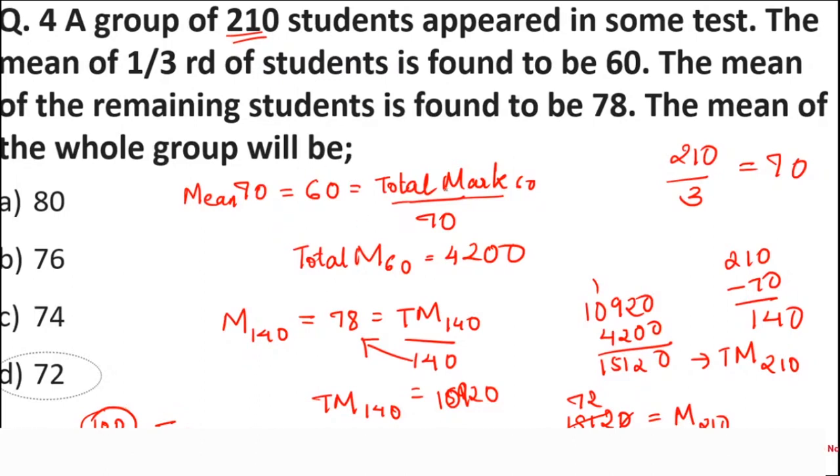I took out the total marks of 60 people, then the total marks of 140 students. I added those marks and divided by 210, because that was the total number of students in that group. So I found the mean of that whole group to be 72. Okay. Shall we move on to the next question?